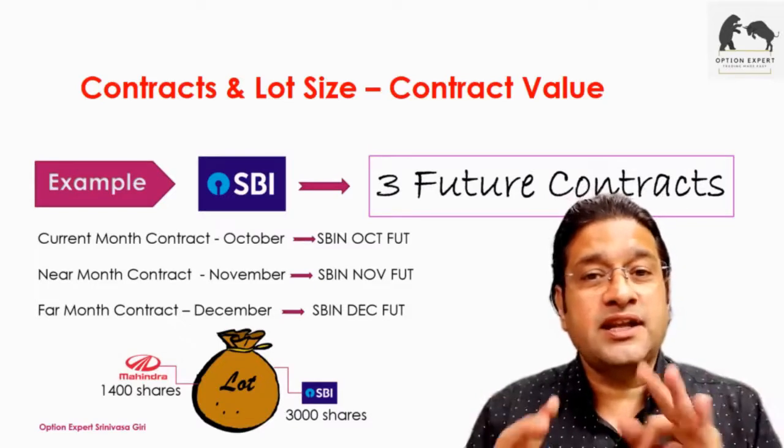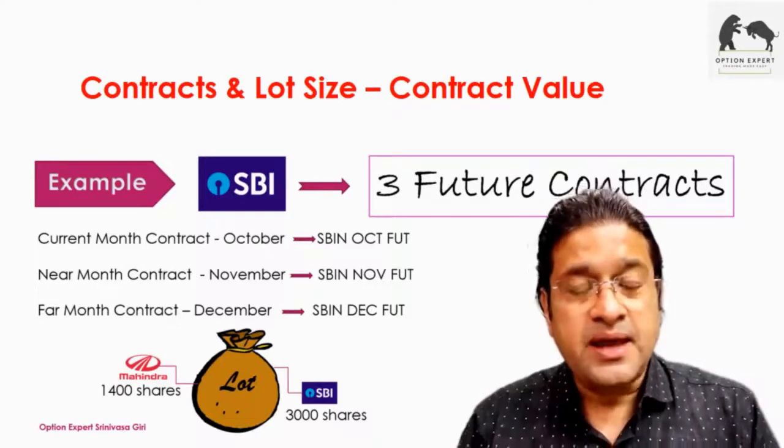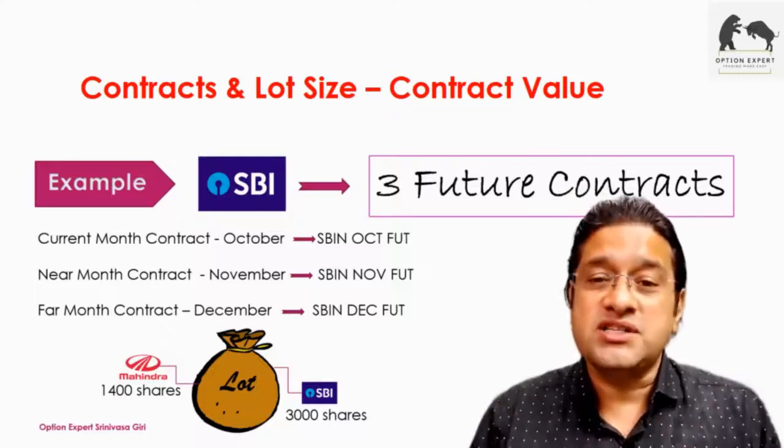Now, to understand this, there are three contracts available at any given point of time, and each contract will have a different lot size.